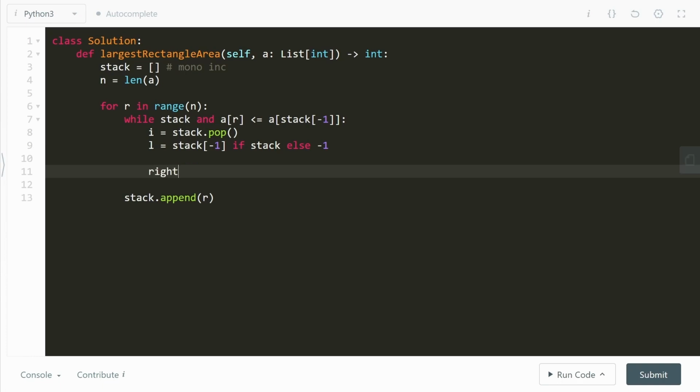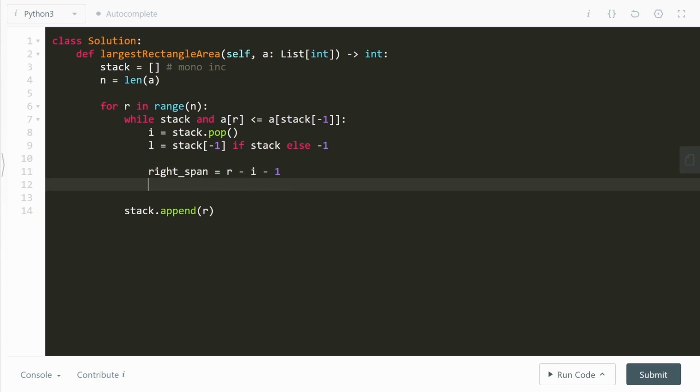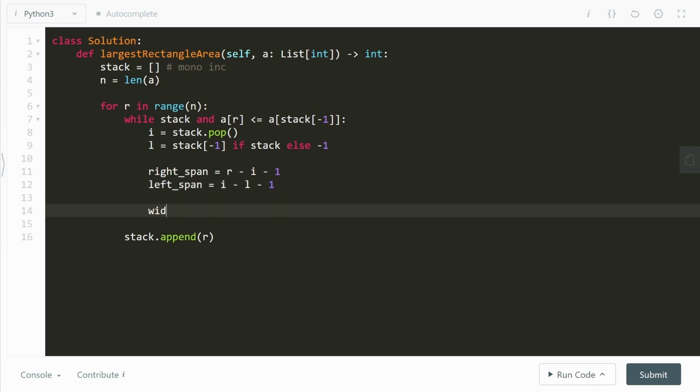All right, cool. So now we want to find the right span, which is going to be R minus I minus 1, and the left span, which is going to be I minus L minus 1. What is going to be the width? The width is the right span plus the left span plus 1.